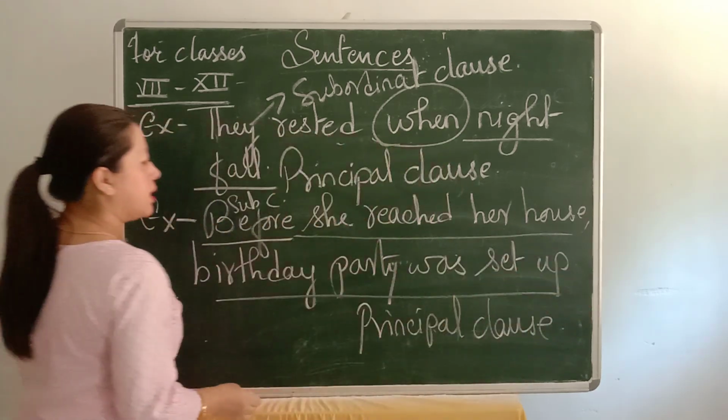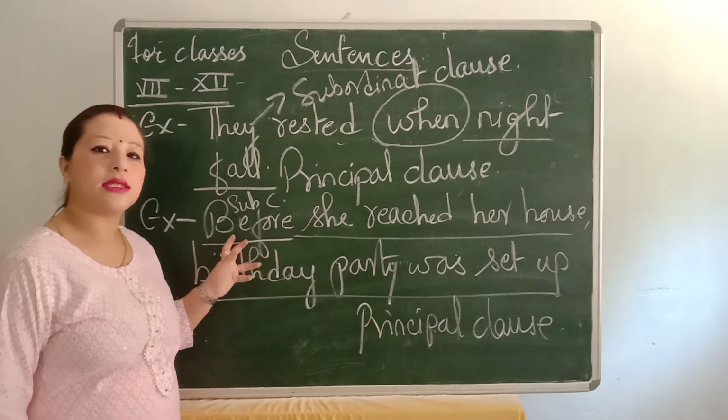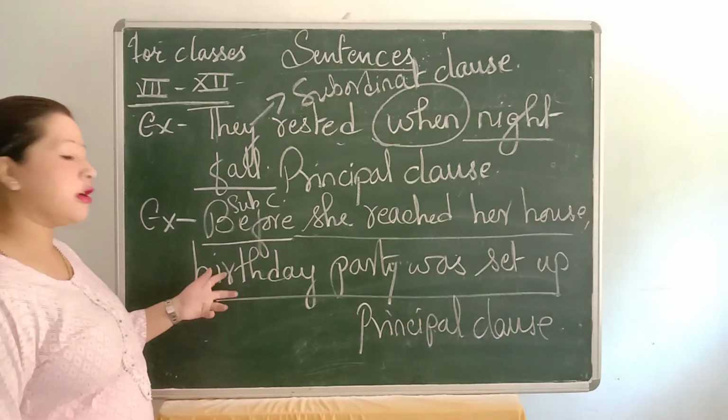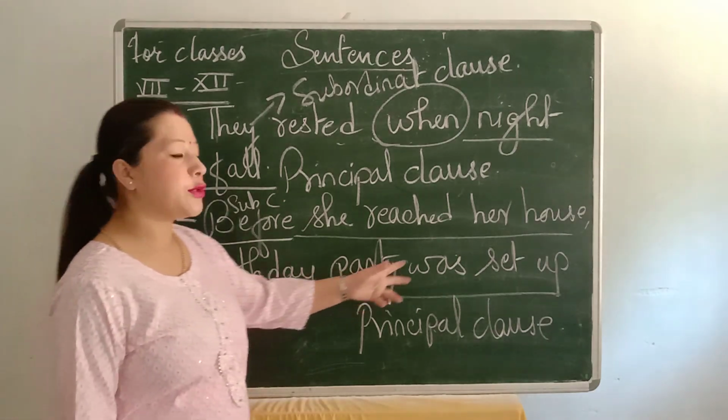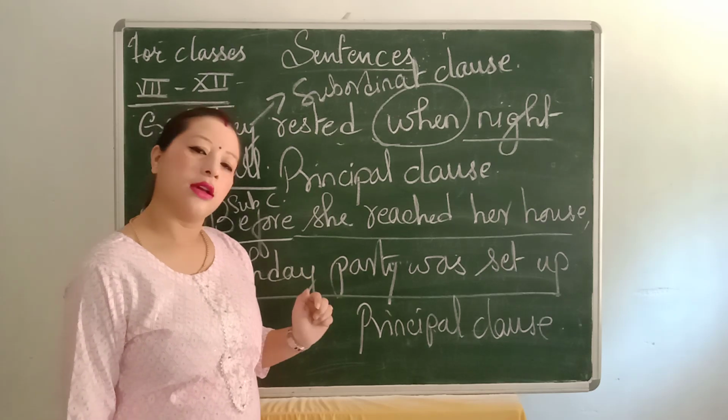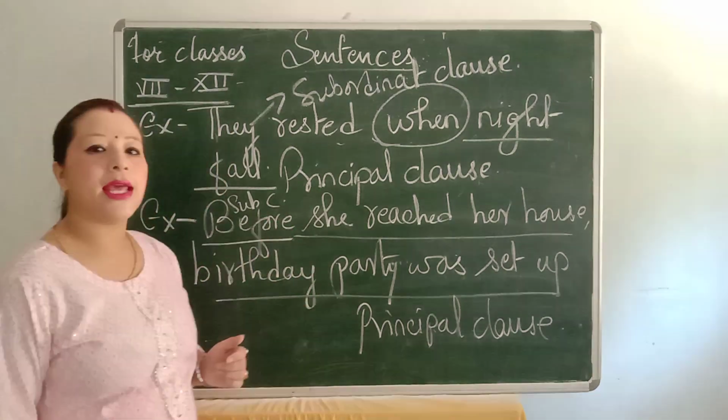As I told you, this subordinate clause cannot stand on its own. It always derives help from a principal clause. And here the principal clause is "birthday party was set up," and "before she reached her house" is a subordinate clause. These are all complex sentences.